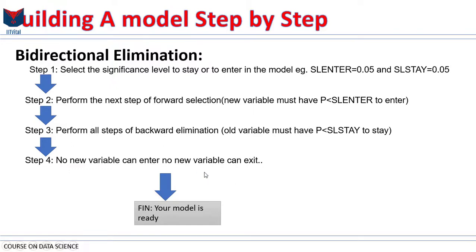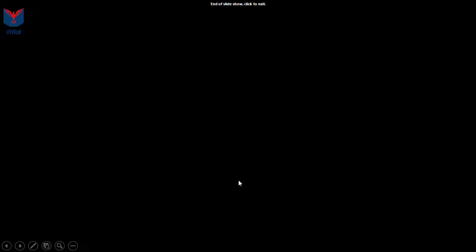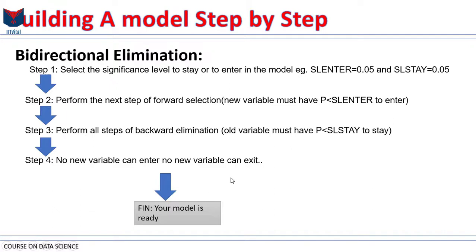And finally, all possible models. We have talked about all possible models. There you go, your model is ready. And finally, that is how we have come to our conclusion. We have 5 methods of building models. The first is all in, second is backward elimination, third is forward selection, fourth is bidirectional elimination, and the last one is score comparison.